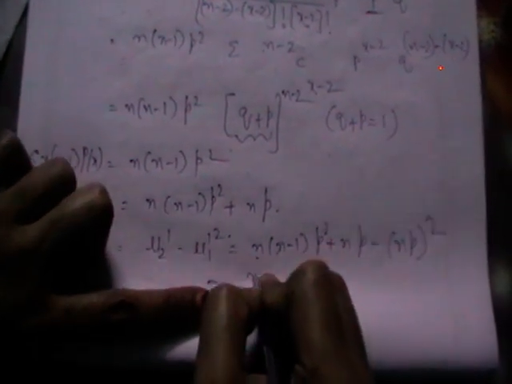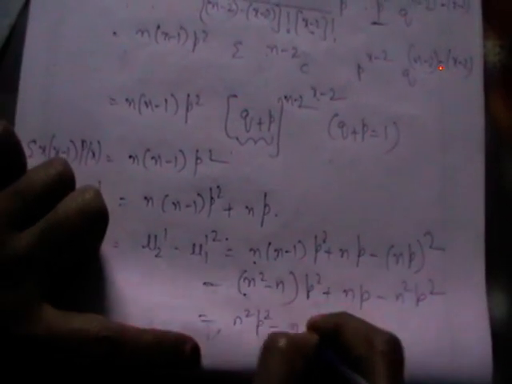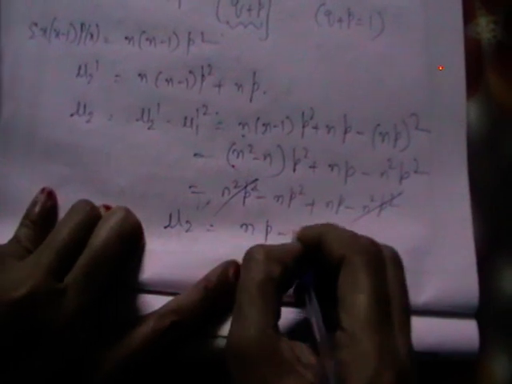Now let us go to variance, which is nothing but mu2 dash minus mu1 dash square. What is mu2 dash? It is n into n minus 1 into p square plus np. What is mu1 dash square? np whole square. So let us multiply this: n square p square minus np square plus np minus n square p square. These two cancel and you got mu2 as np minus np square.